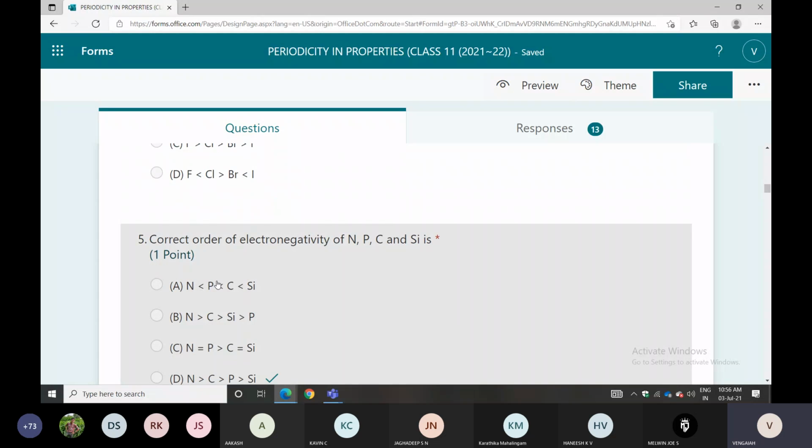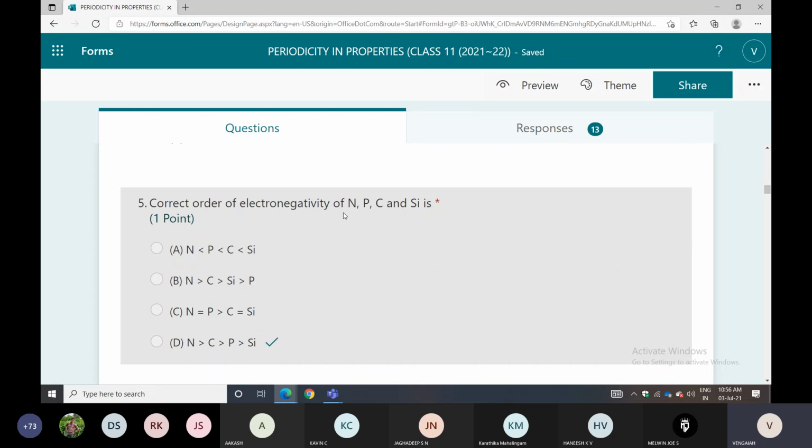Next one is the correct order of electronegativity of nitrogen, phosphorus, carbon and silicon. What is the meaning of electronegativity? The tendency to attract the shared pair of electrons toward itself.